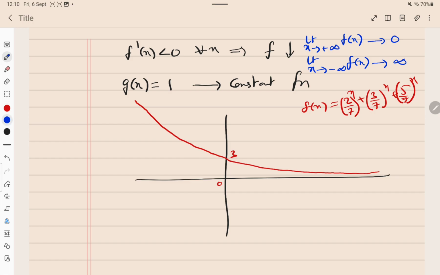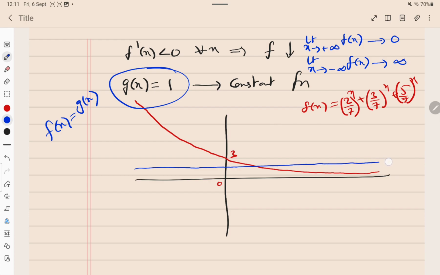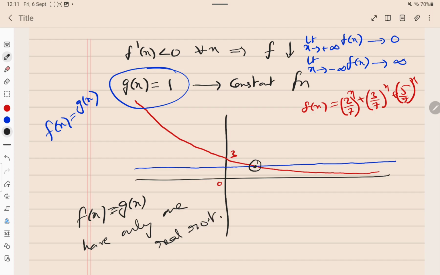Now the other function g(x). We are trying to draw the graph of f(x) as well as g(x). g(x) = 1 is a constant function, parallel to the x-axis. Now for the number of intersections of these two, we are getting only one value, that is some positive value of x. Therefore f(x) = g(x) has only one real root. Thank you.